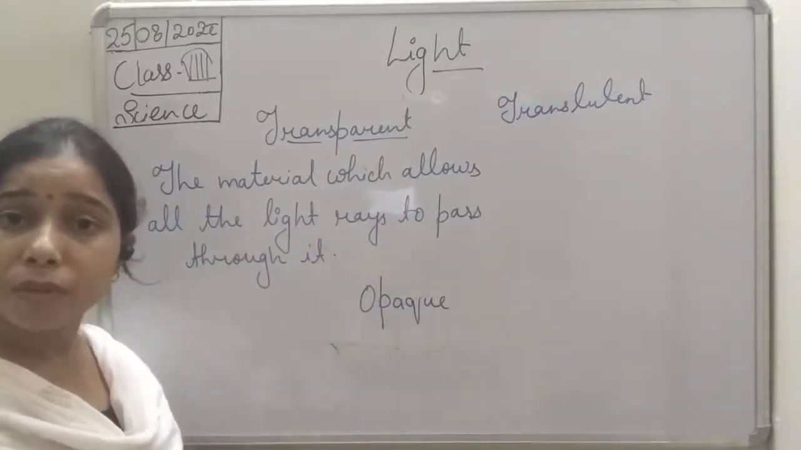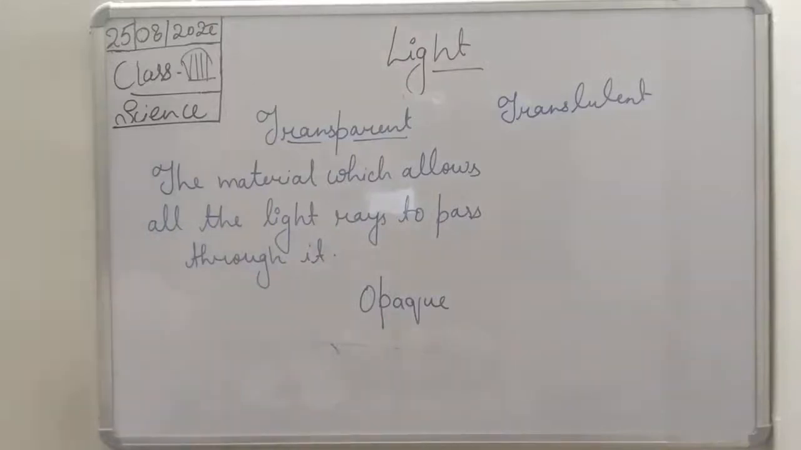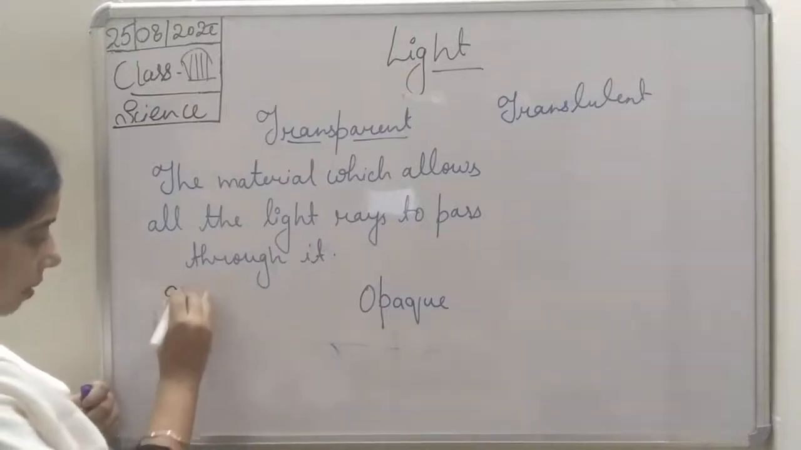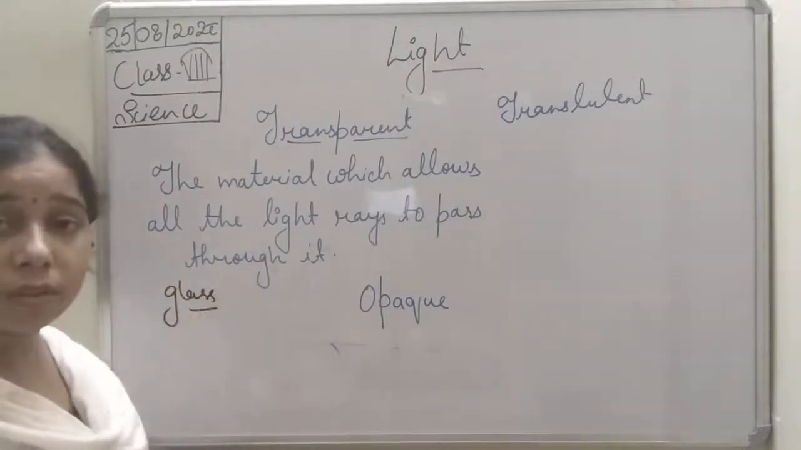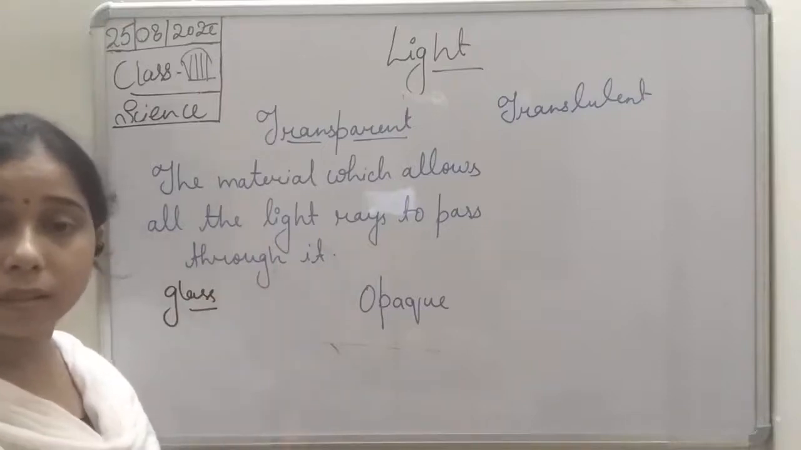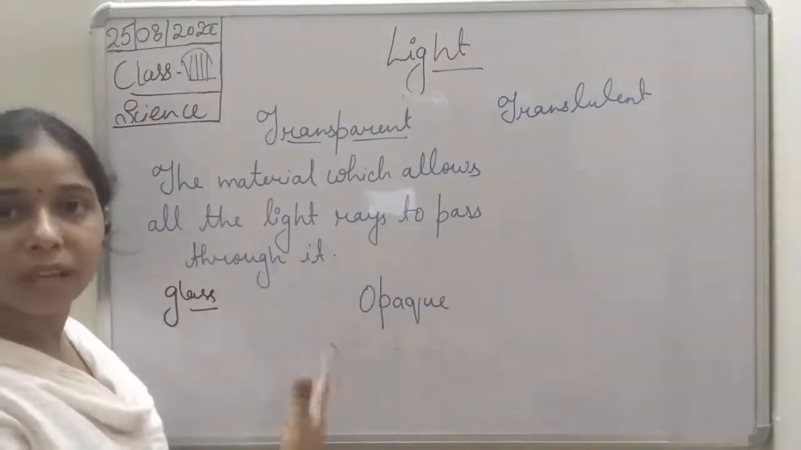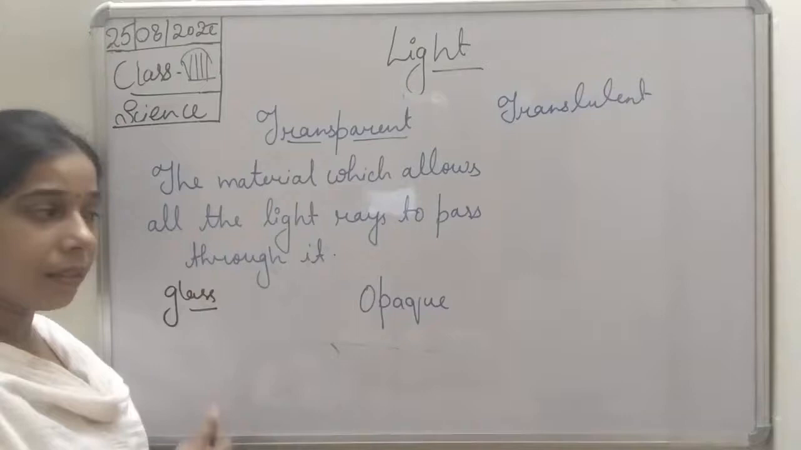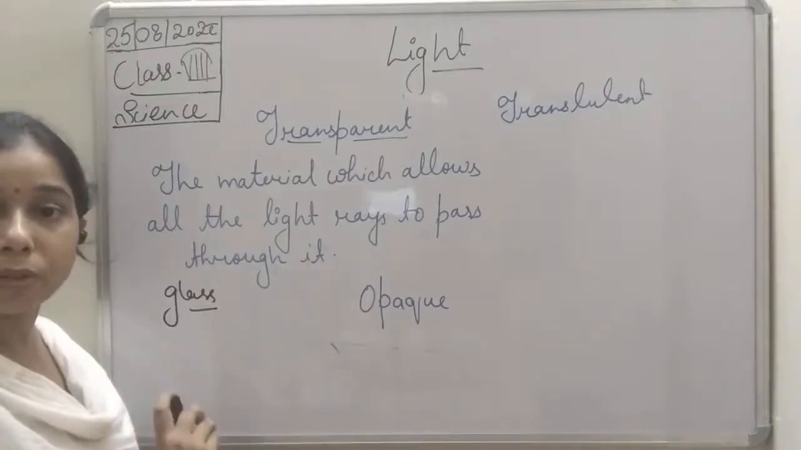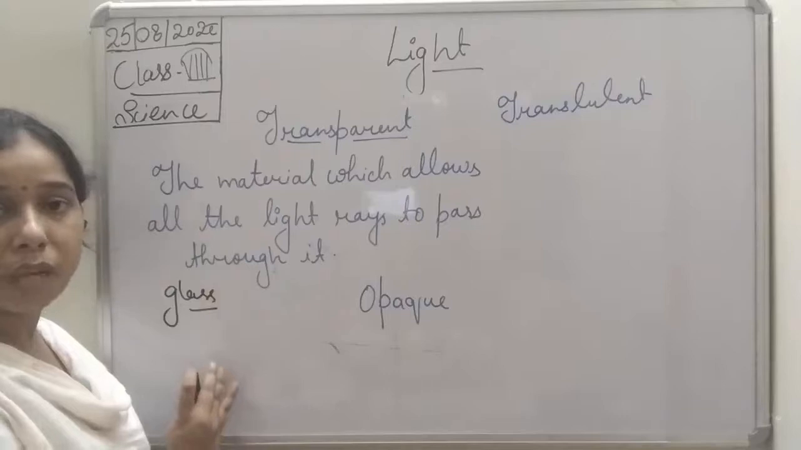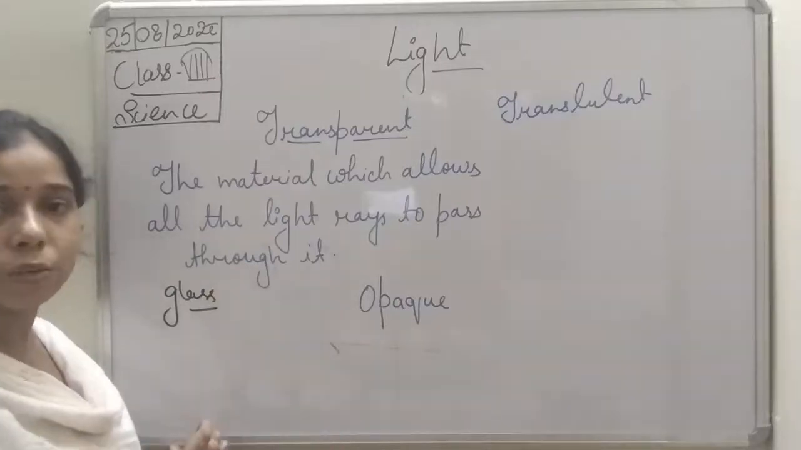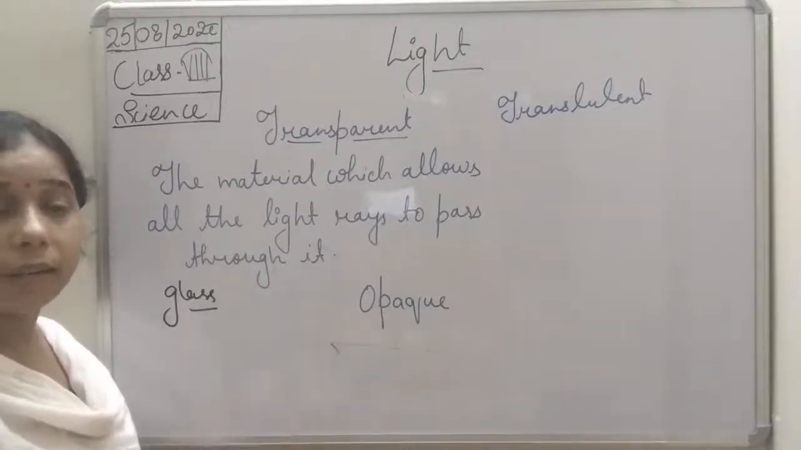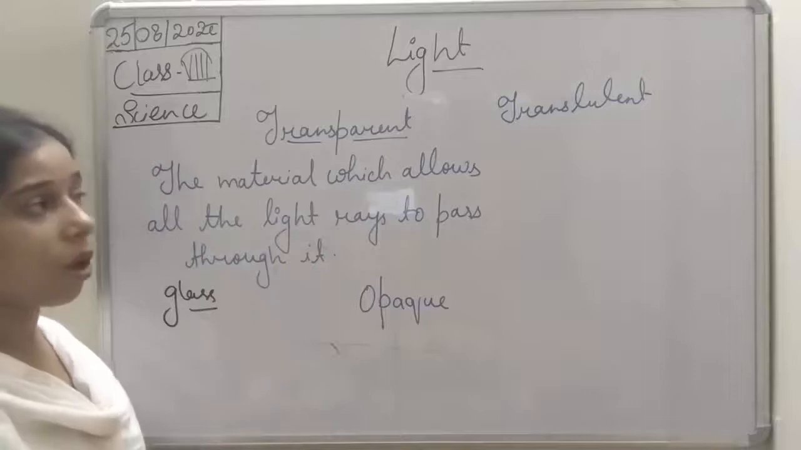What are the examples of a transparent material? You see, students, glass is there. Things made up of glass, it is very easy to see the other side of the material. So glass we consider a transparent object. It allows all the light rays to pass through it. When a beam of light falls on the glass, it allows all the light to pass through, and thus we can see things very clearly in case of a transparent material.